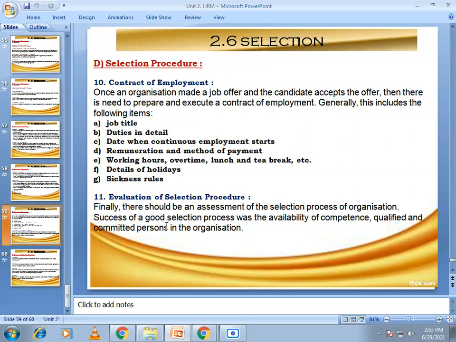Then the next step in the selection procedure is evaluation of the selection procedure. Finally, there should be an assessment of the selection process of the organization. The success of a good selection process is the availability of competent, qualified and committed persons in the organization.